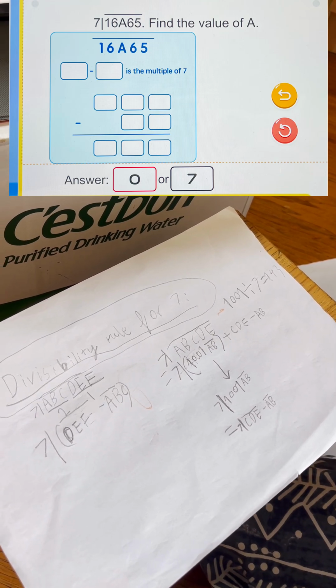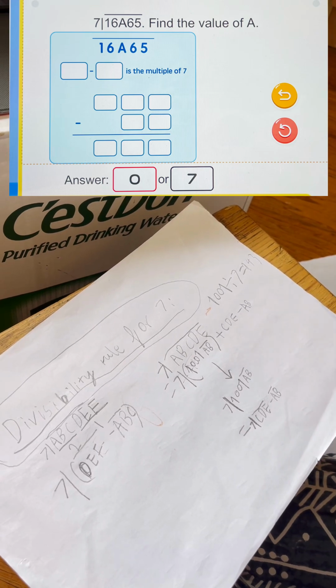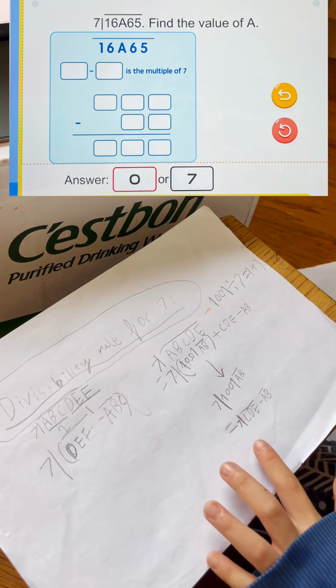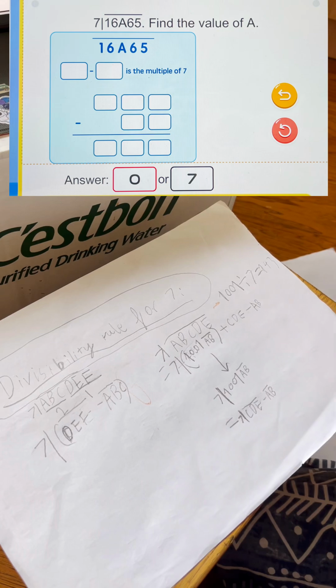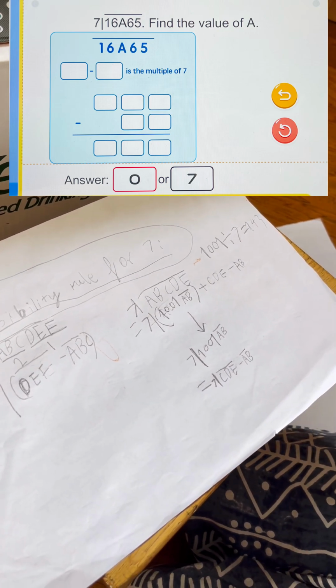So you only have this left. You can ignore that part. So you only have CDE minus AB. As long as that part is divisible by 7, the whole thing is divisible by 7. So that means we could do the same thing for here,